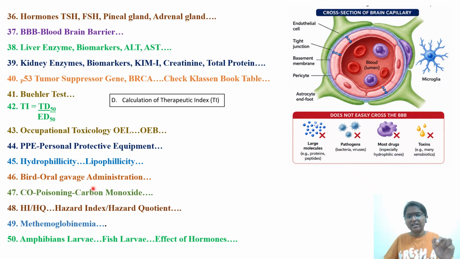Next, amphibian larvae, fish larvae, effect of hormones. As I told you, with respect to ecotoxicology, environmental toxicology, the OECD guideline, PEC, PNEC, we have to calculate BOD, biological oxygen demand, for water contamination; they will ask that, and the effect of hormones. Because of these hormones, the larvae, instead of developing into female, I think will develop into male. Something related to this is going to cause ecological imbalance.